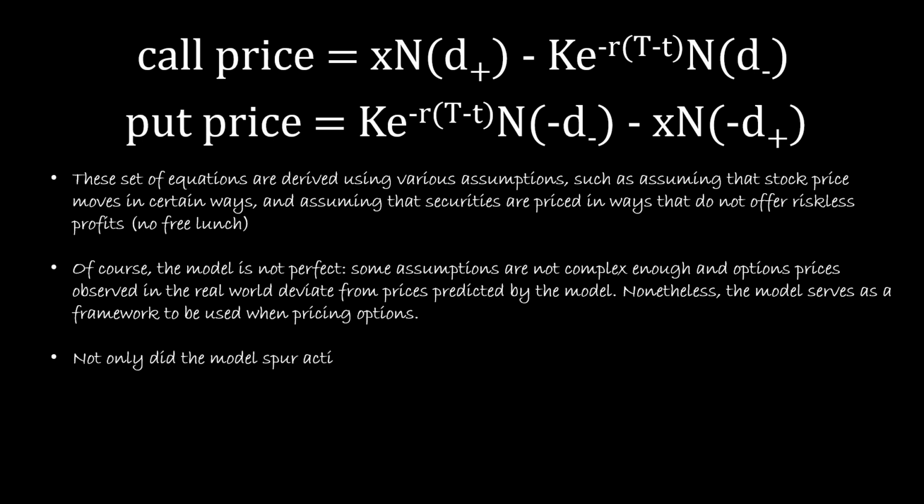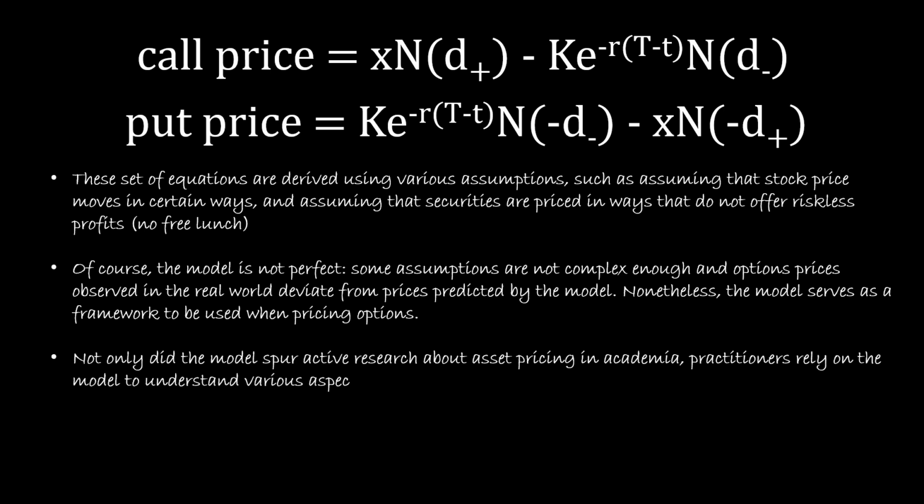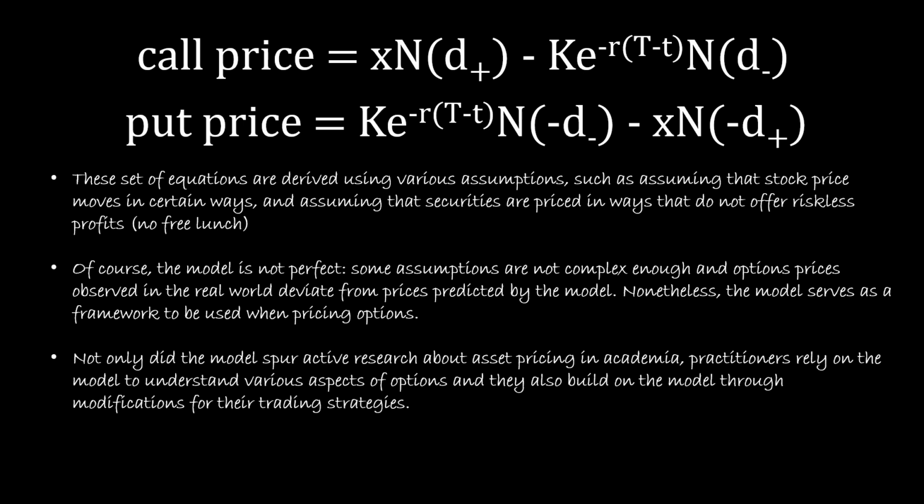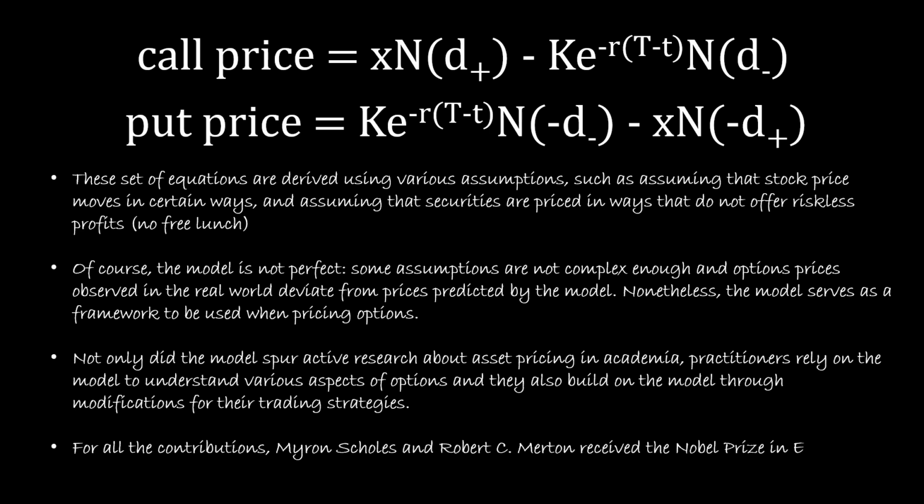Not only did the model spur active research about asset pricing in academia, practitioners rely on the model to understand various aspects of options, and they also build on the model through modifications for their trading strategies. For all the contributions, Myron Scholes and Robert C. Merton received the Nobel Prize in Economics in 1997 for introducing the Black-Scholes model. So that was a brief background of the Black-Scholes model.